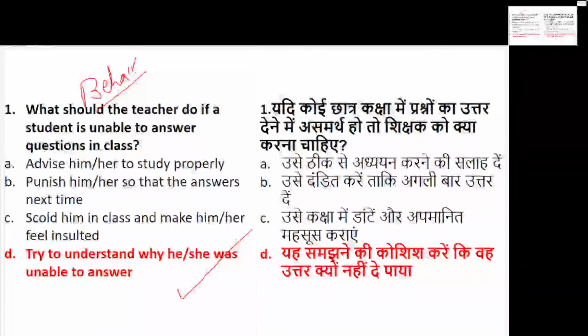So sympathetic behavior, empathetic behavior, angry behavior, pampering behavior, or a down to earth behavior, they can give options based on your question, but such behavior will be called empathetic behavior. It will be known as what? Empathetic behavior. Is it clear?